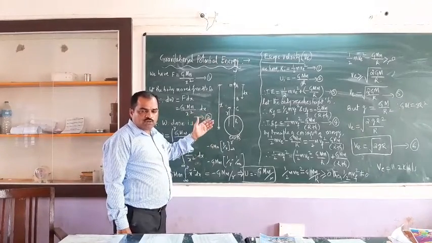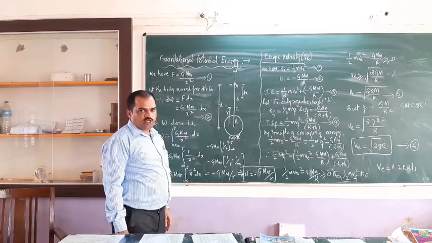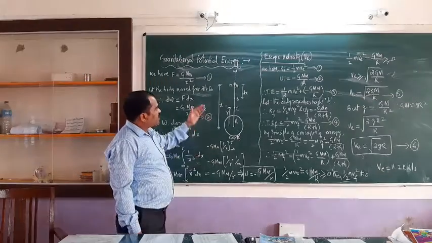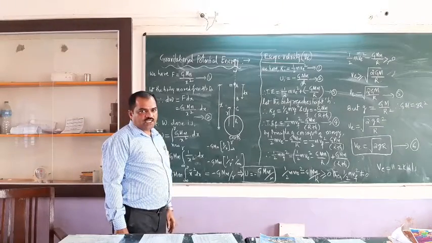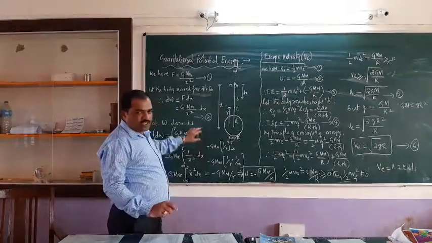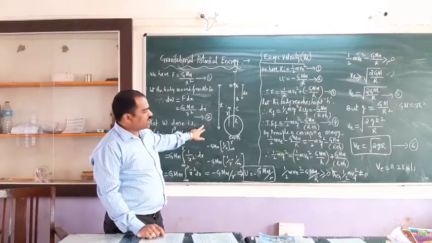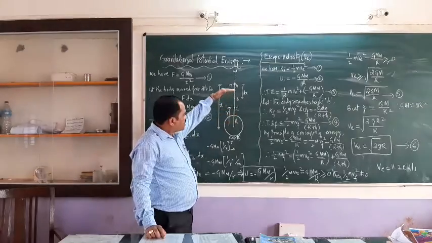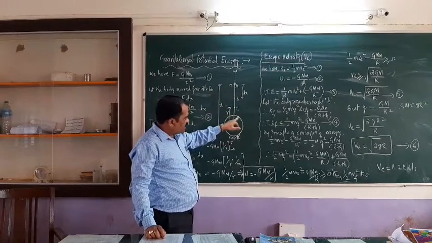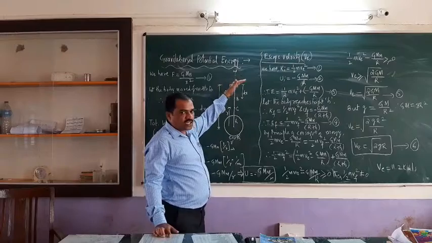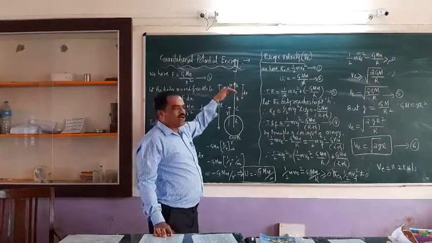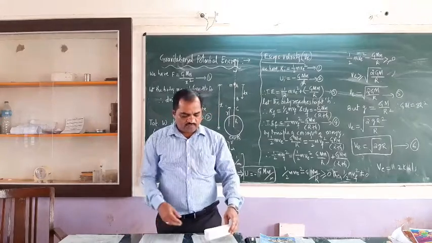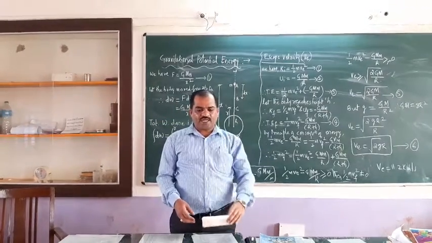In the discussion of kinetic and potential energy, I have explained this. That is gravitational potential energy, and another type of potential energy, which we discussed in the previous work energy chapter. So here, let us consider this is the earth, and if the body is moved above the surface of the earth, then the body is going to attain potential energy. If the duster is moved upwards, or any body is lifted above the surface of the earth,